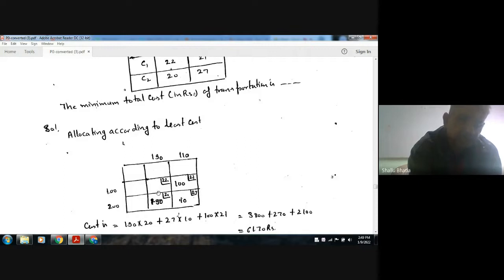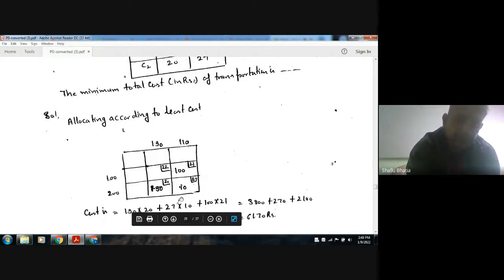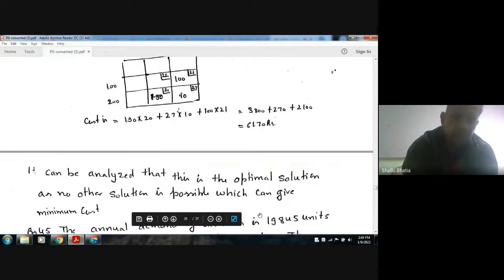Okay. Now for this 10 more are required. So we have to fill this by 10. Okay. Now we are left with only 100. So its capacity is 100, demand is 100. Demand left is 100. So there is no other form in which we can fill for the least cost. Okay, so this is the least cost. So no need to check for optimization. So directly calculate 190 into 20, 10 into 27, 100 into 21. So answer is 6170. Okay, so this is the optimum cost.